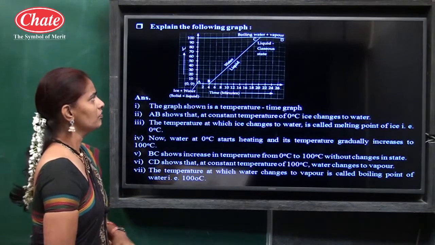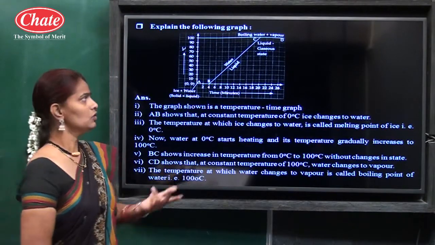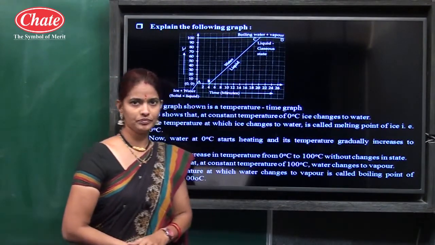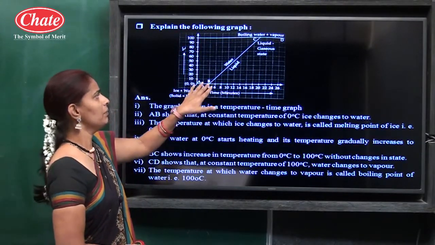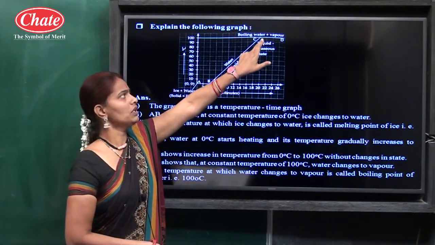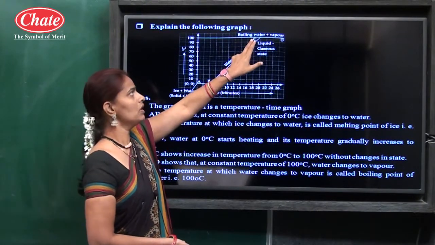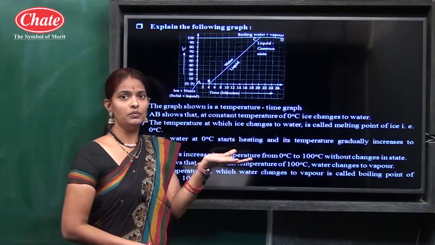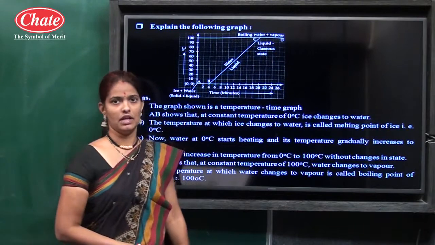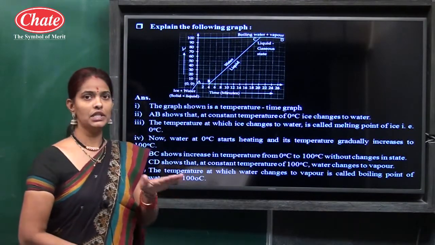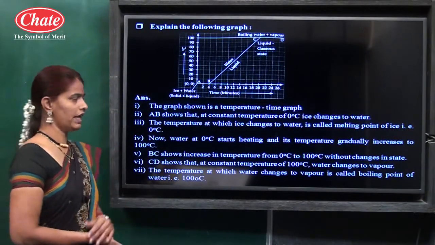Okay, so here the CD line is a constant temperature, a steady temperature. Here two phases are present, boiling water and vapor. We know the boiling point of water is 100 degrees Celsius. That is why when the temperature rises to 100 degrees Celsius, water starts to boil and convert into vapor state. Till all water gets converted into vapor, the temperature remains constant, and that is shown by this CD line, the steady temperature. Okay, so from this graph, mention some points in the answer.